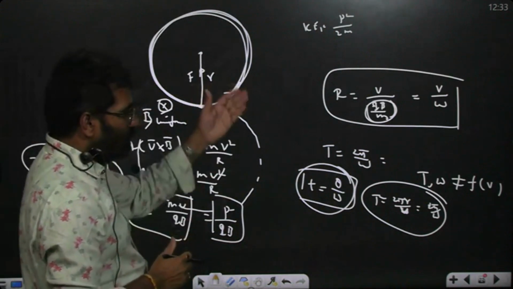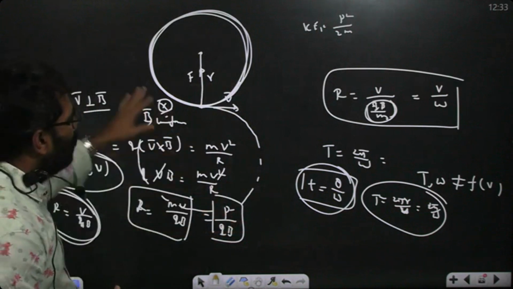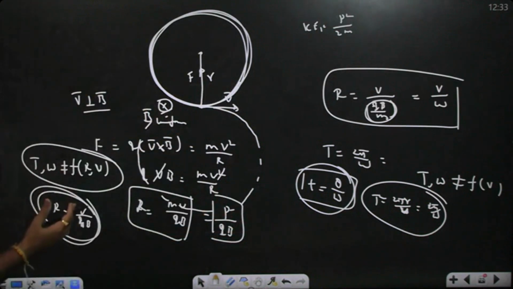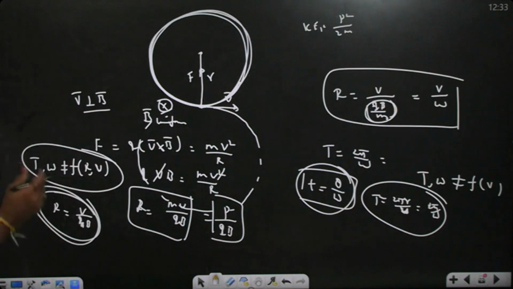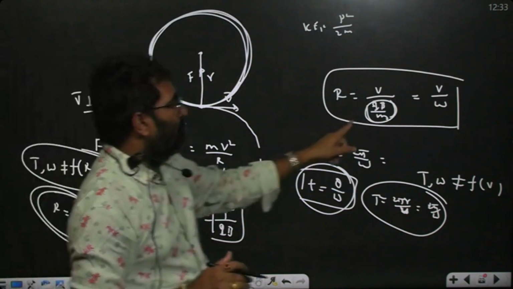But remember, we should convert the formulas like this. Whenever we are projecting any charged particle in an external magnetic field, definitely it follows a curved path. That radius of curvature will be what? mv by qB. And this is called omega. Next.